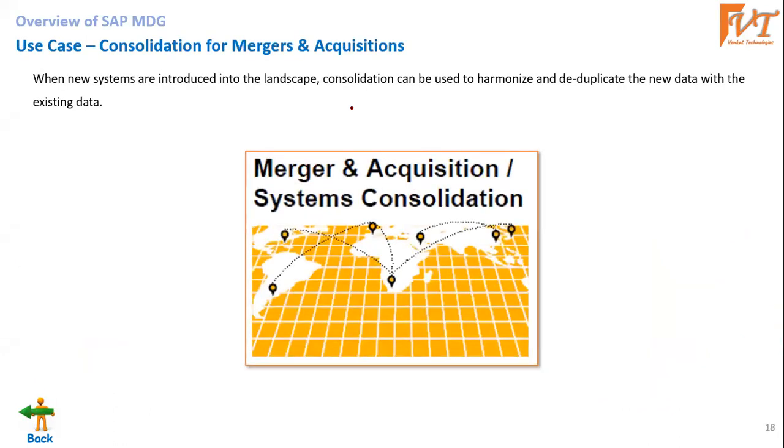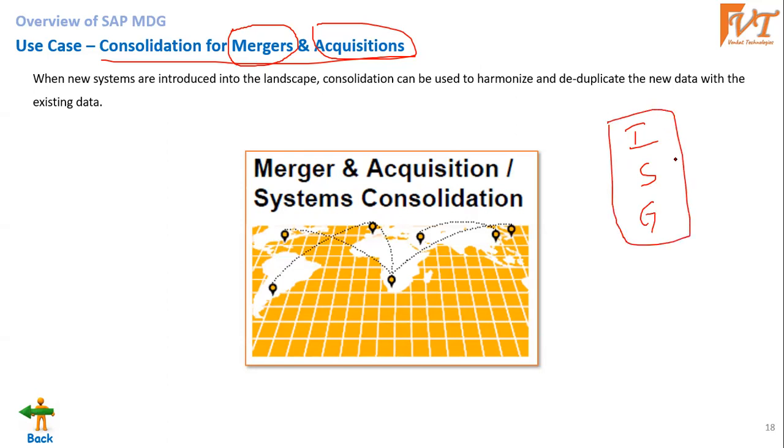And this is again consolidation for mergers and acquisitions. Mergers means that when we have different systems across different geographic locations, we merge them into our central governance system. And acquisition is, let's say, for now we have built the central governance system for the countries India, Singapore, and Germany. We have merged these three into our SAP MDG.